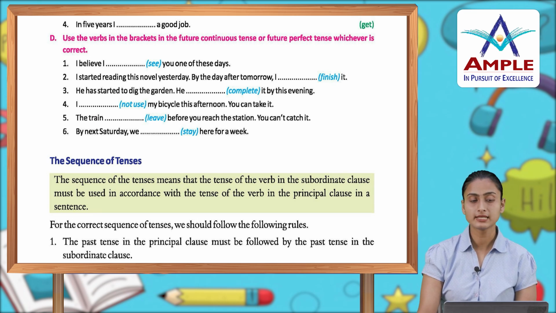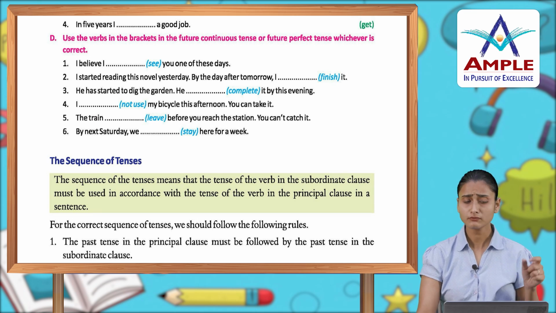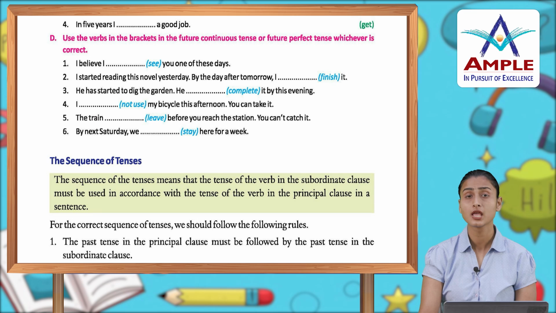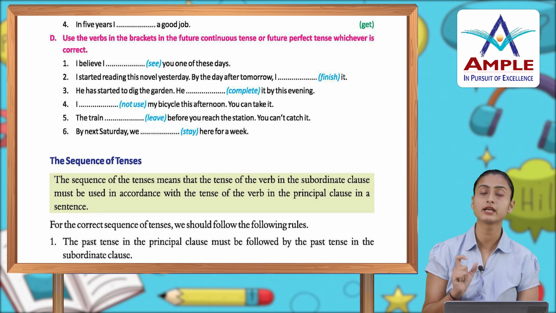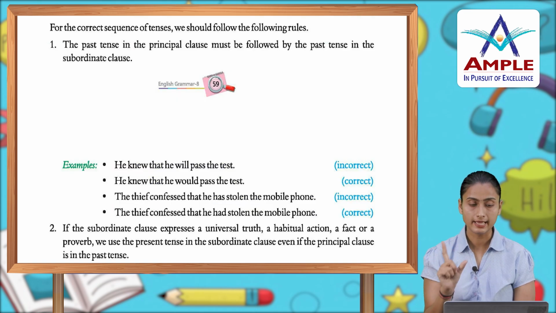So, the sequence of tenses. The sequence of the tenses means that the tense of the verb in the subordinate clause must be used in accordance with the tense of the verb in the principal clause in a sentence. For the correct sequence of tenses, we should follow the following rules. The past tense in the principal clause must be followed by the past tense in the subordinate clause. तो आपका principal clause में अगर past tense है, subordinate clause में भी आपका past tense ही आएगा.